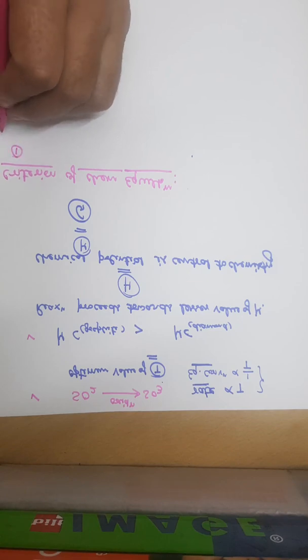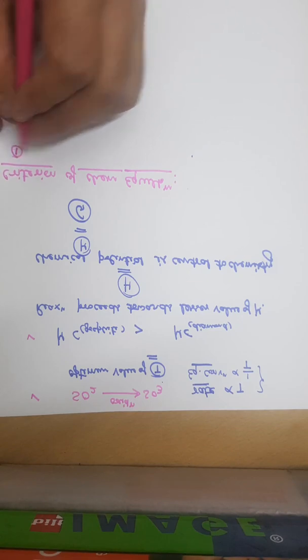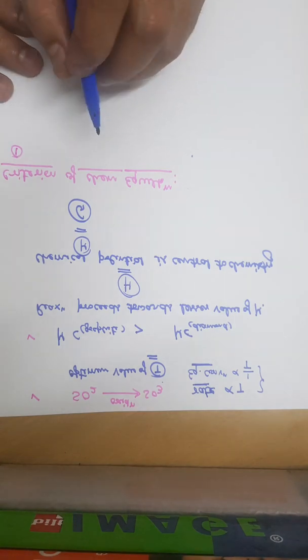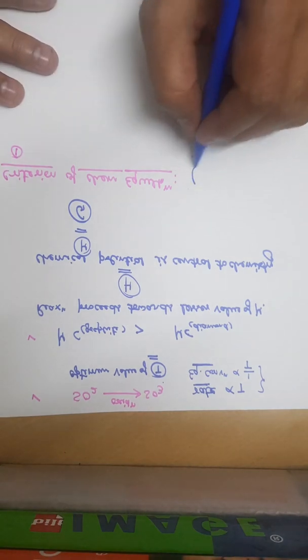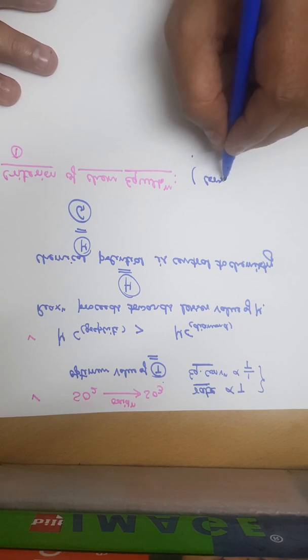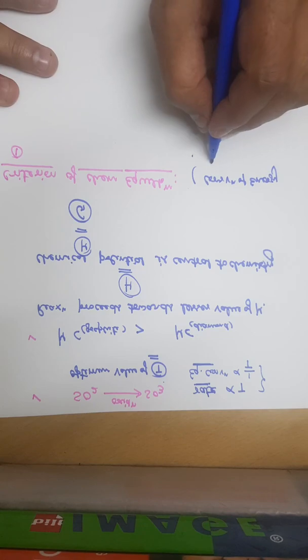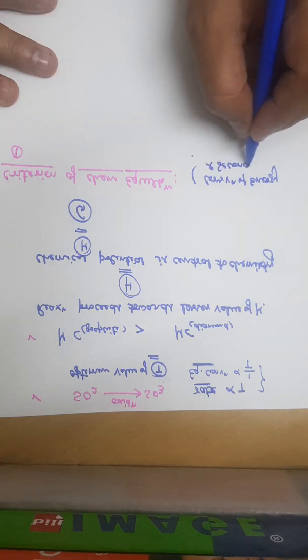The first one is based on the entropy. Now these criteria would be developed using conservation of energy and the second law of thermodynamics.